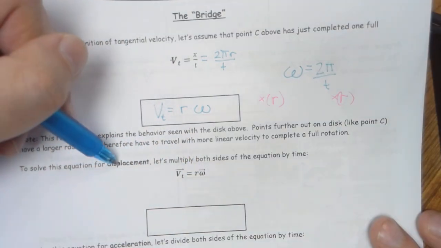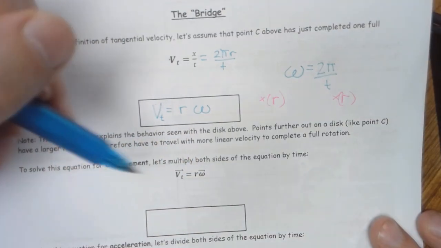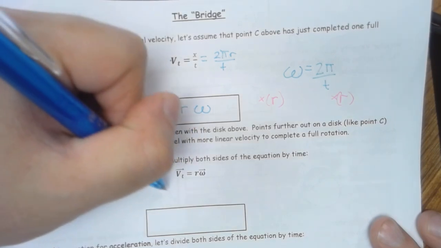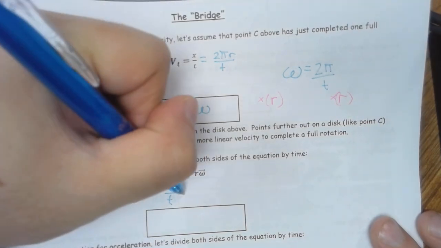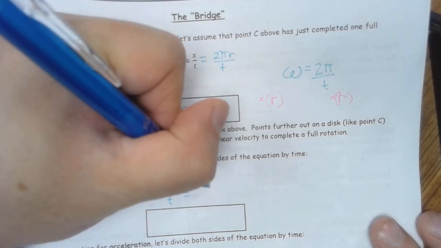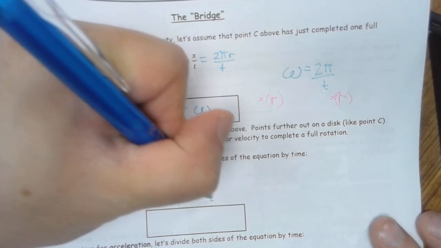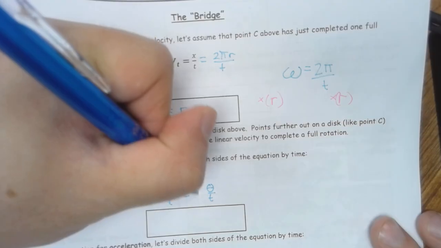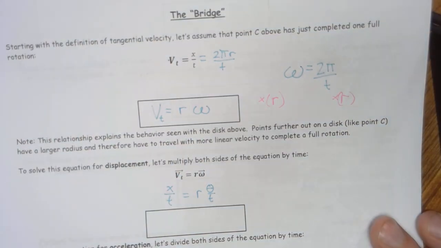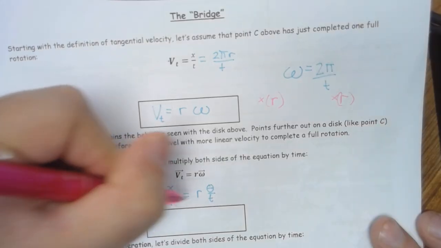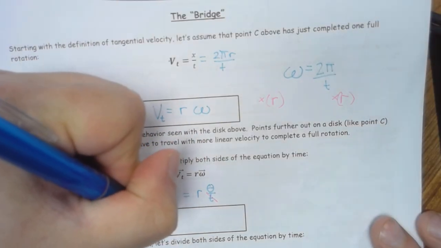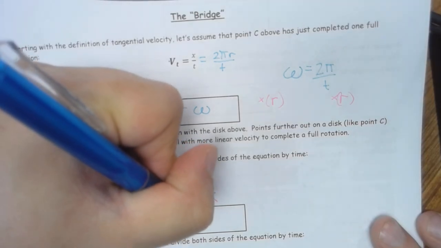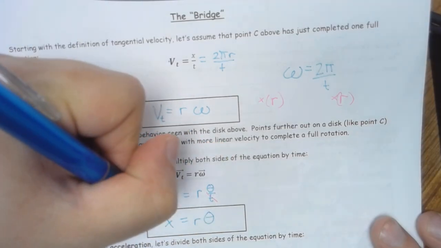But what if we wanted to talk about displacement? And it says multiply both sides by time. This was distance over time. This one was theta over time times r. What happens when we multiply both sides by time? Okay, so our final equation is our position is r theta.